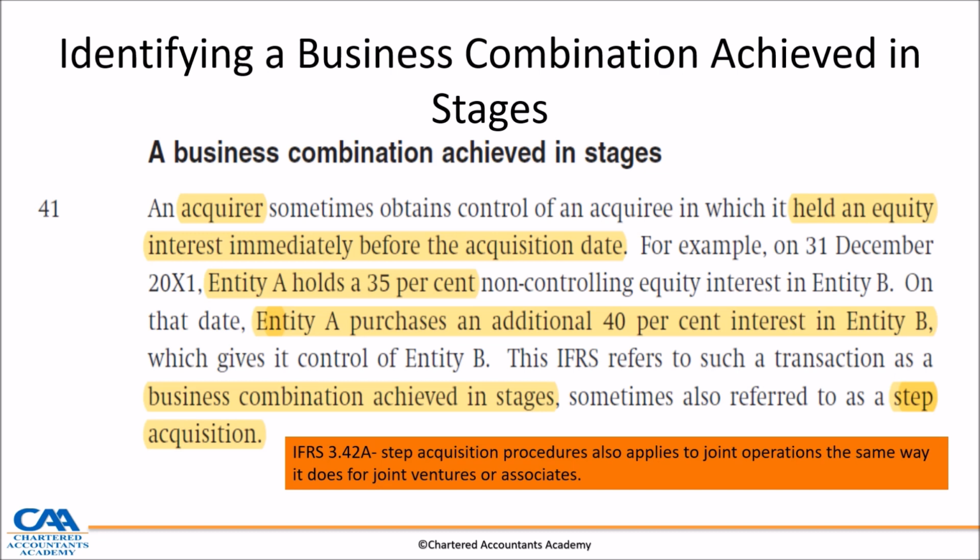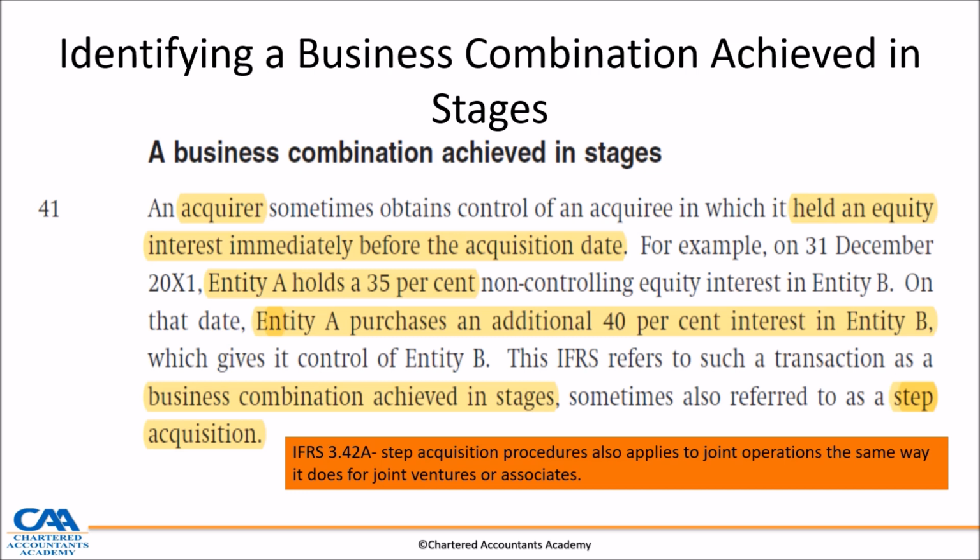In this example on paragraph 41, it says on 31 December, entity A is already holding 35%, and it's a non-controlling interest in entity B. On the same date, entity A purchases an additional 40%, which takes them from 35 to 70%. If control is based on that, they already then have control of entity B. IFRS 3 refers to this transaction as a business combination achieved in stages, sometimes also referred to as step acquisition.